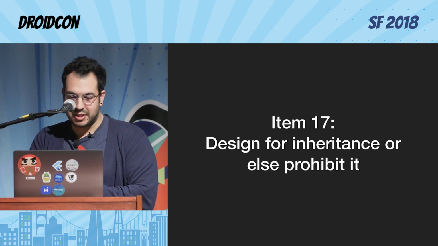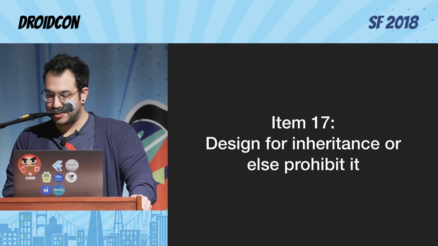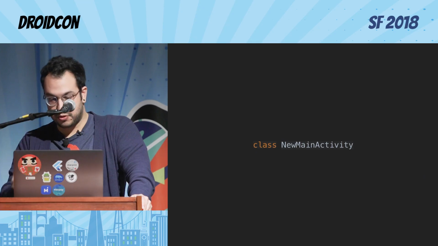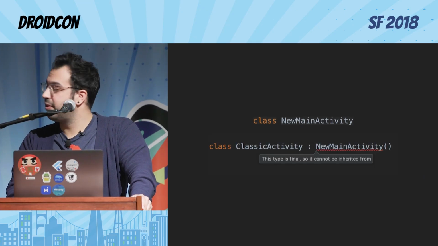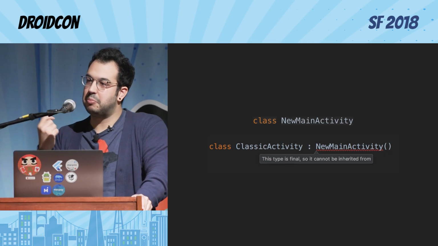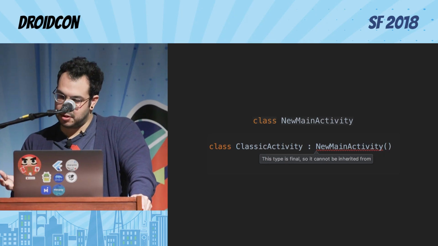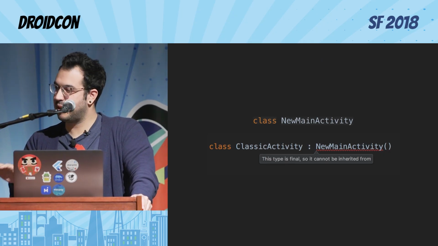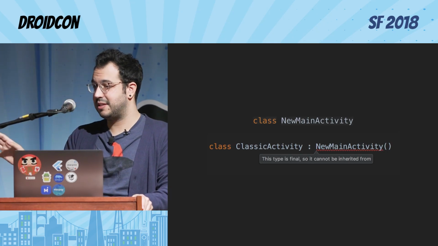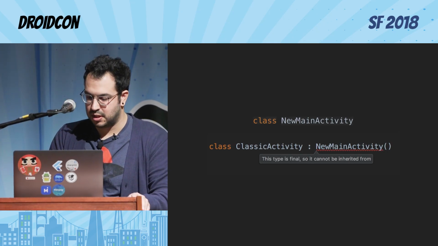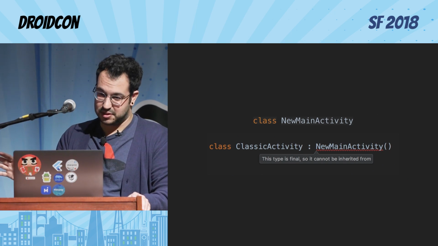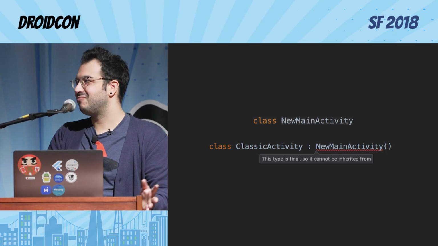Let's talk about item 17, design for inheritance or else prohibit it. This is another beautiful thing where in Kotlin, if you try to do that, by default, it's going to be, nope, not going to happen. It forces you to make the decision in place: hey, are you sure you want to do this? Because it's like a bad idea. You know the Effective Java book? This is what Kotlin is telling you. The Effective Java book told us that this was not a good idea for many reasons. Are you sure you want to do this? It's asking you, are you 100% sure about this? And you're like, I want to think about it.